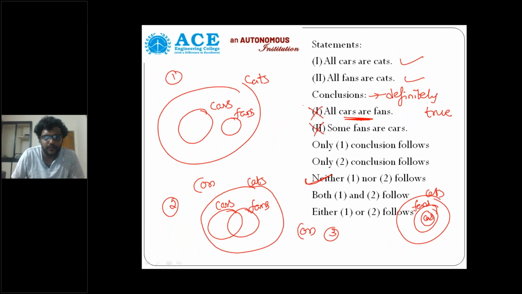So now in this case, if you see this, for the given statements, you have three different possible diagrams. But what is common among all three is that the first and second conclusions are both wrong, because "all cars are fans" is not possible in all diagrams, and "some fans are cars" is not possible in the first diagram. So both conclusions are false, right?